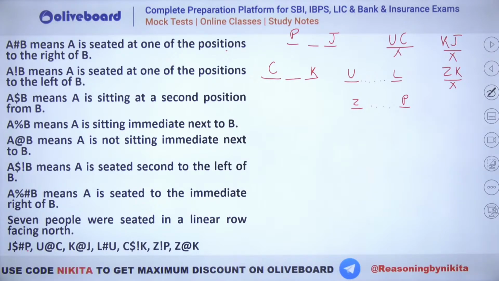नहीं बना. चलो कोई बात नहीं, let's try. Okay, so 7 people are seated in a linear row facing the north. Okay, 7 people have to be seated in a linear row facing the north, and these are all the hints that you have to consider here.